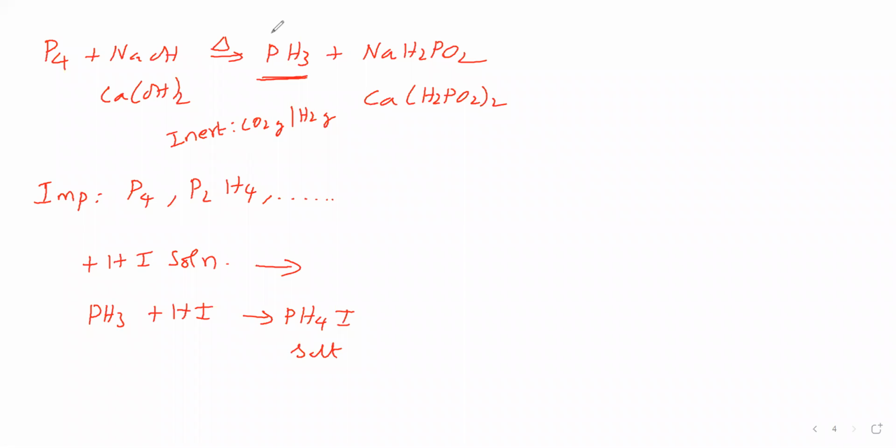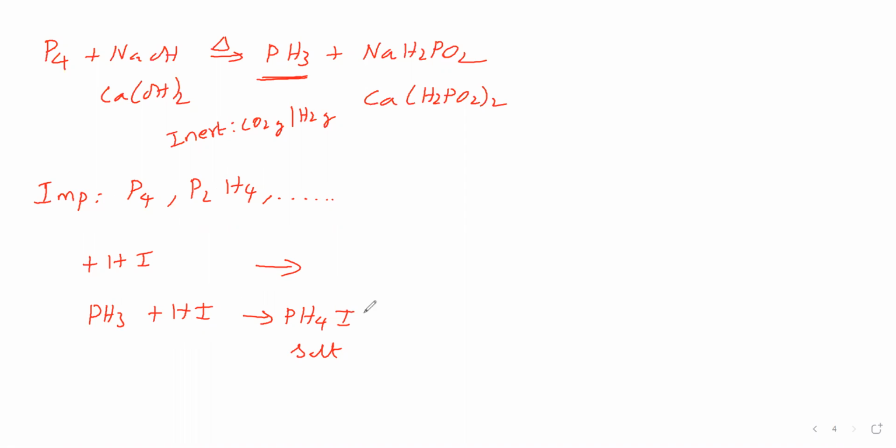So, this impure phosphine we have to pass over HI, hydrogen iodide, not solution. We should not take solution. HI gas should be passed over impure phosphine. Phosphine alone reacts with HI and becomes phosphonium iodide. These impurities do not react with HI. So the impurities are gas. Phosphonium iodide is solid, which means it is separated from the impurities.